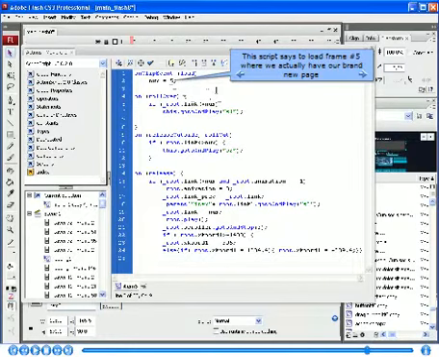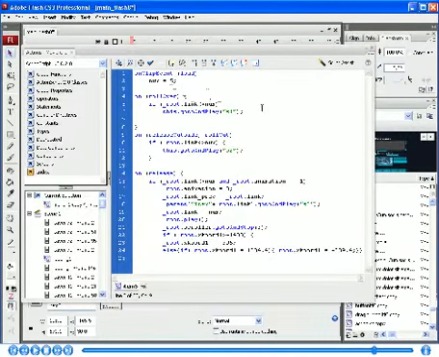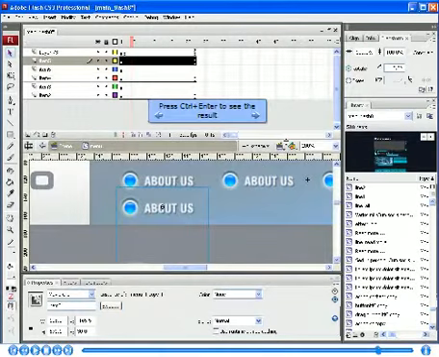This script says to load frame number 5, where we actually have our brand new page. Press Ctrl Enter to see the result.